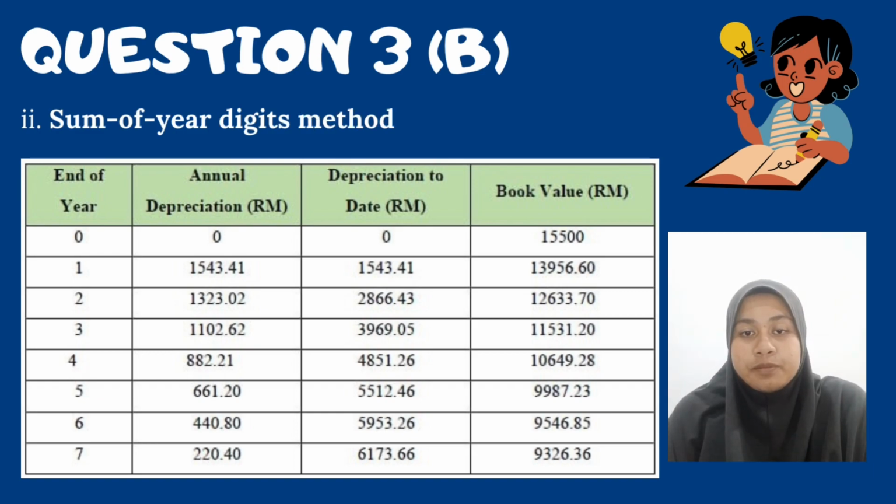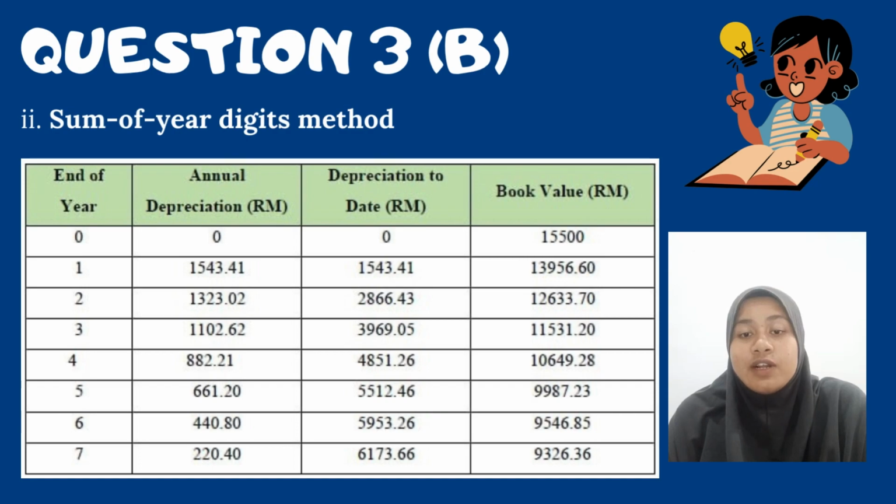Question B, second Roman. Discuss the sum of year digits method. Another accelerated method is the sum of year digits method. The rate of depreciation is determined by the sum of the digits representing the number of years the asset is